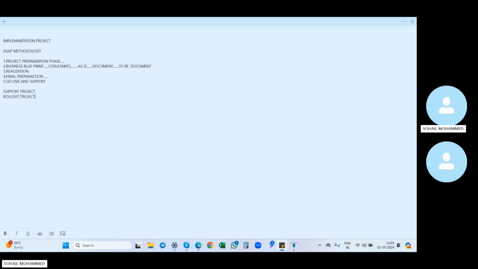If you want to maintain one new company code, then we call it a company code rollout. If you want to install a new plant in a different location, then we call it a plant rollout, right? If you want to upgrade their version from one version to another, then it comes under the upgradation rollout project. Okay. So those were the 3 projects included in SAP.